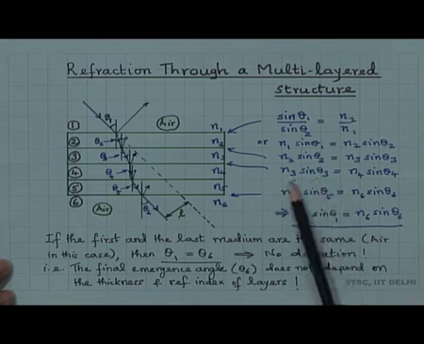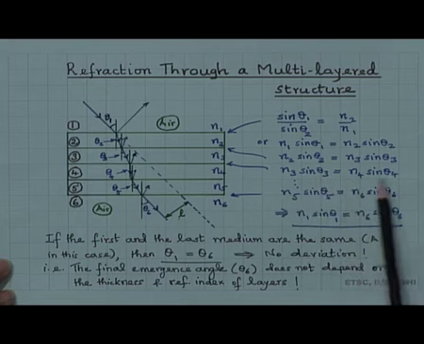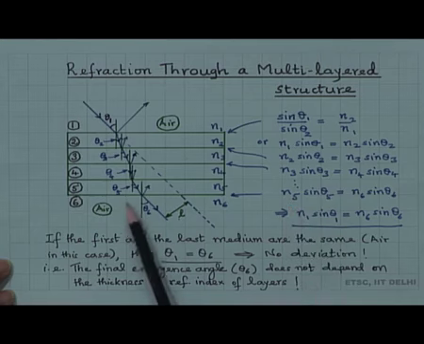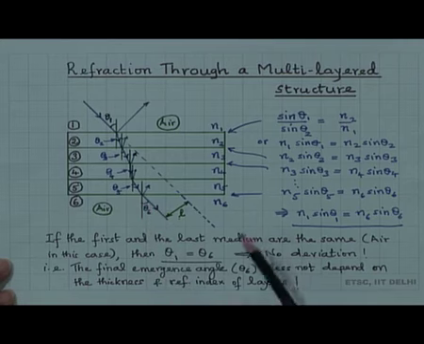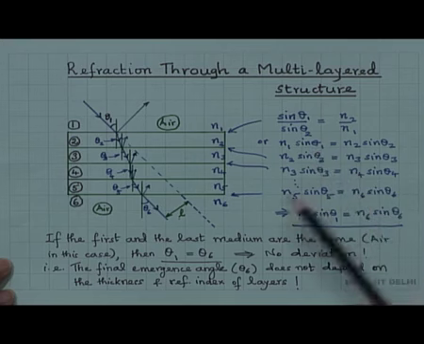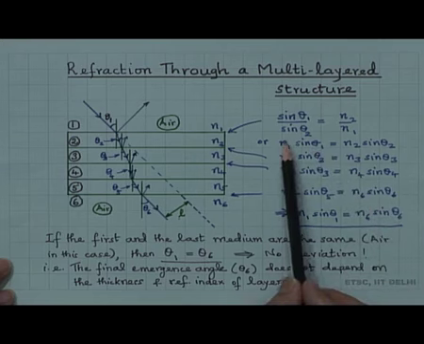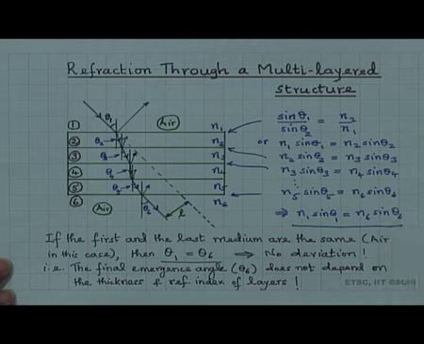So, we have n 3 sin theta 3 is equal to n 4 sin theta 4, and n 5 sin theta 5 is equal to n 6 sin theta 6, for the last medium. Theta 5 here is the angle of refraction, which becomes the angle of incidence for this interface, and theta 6 here is the final angle of refraction. If these are all equal, it simply means n 1 sin theta 1 is equal to n 6 sin theta 6.